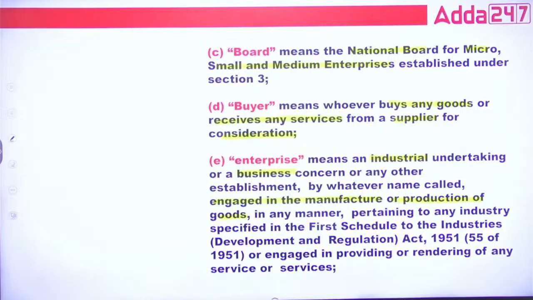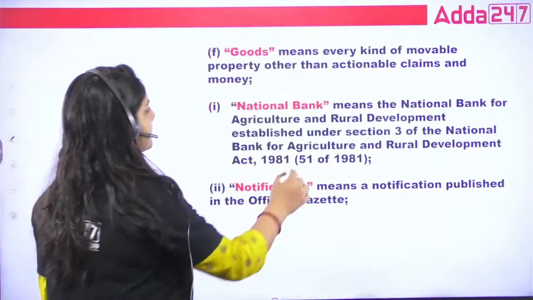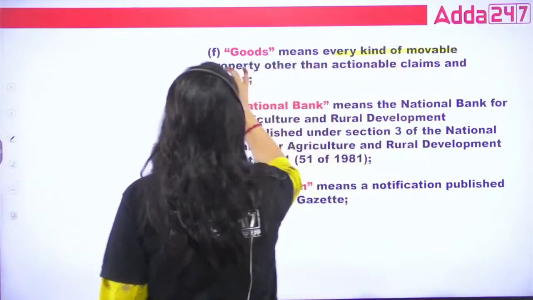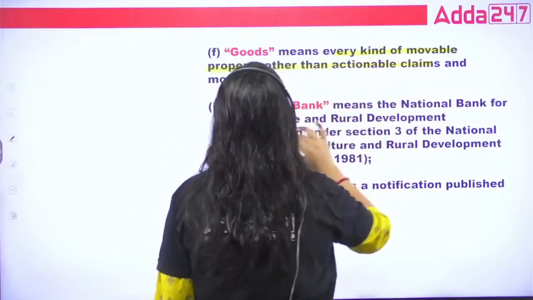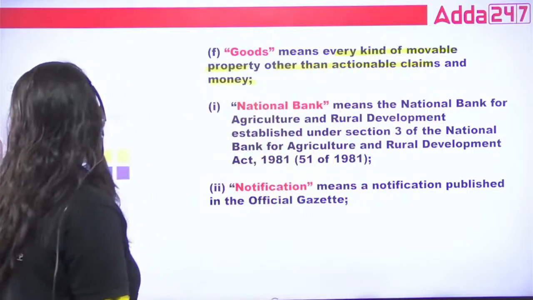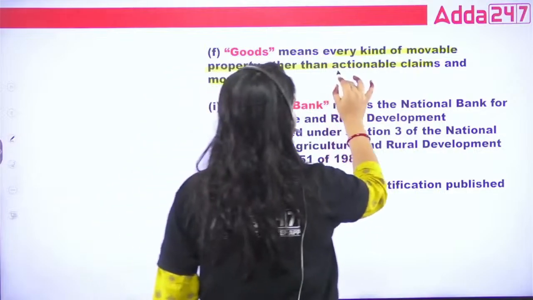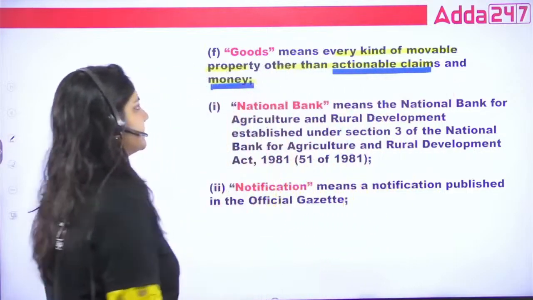Done? Okay, so I think this definition is clear to all of you. What are goods? Every kind of movable property other than actionable claim and money. It means goods will not include actionable claim and money.